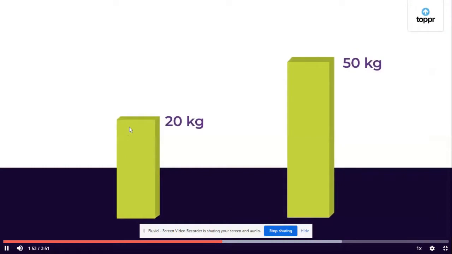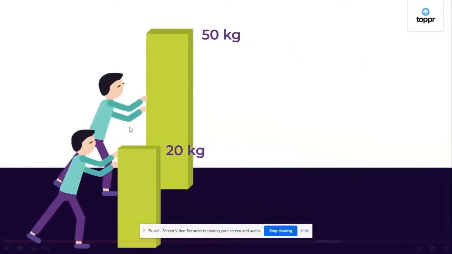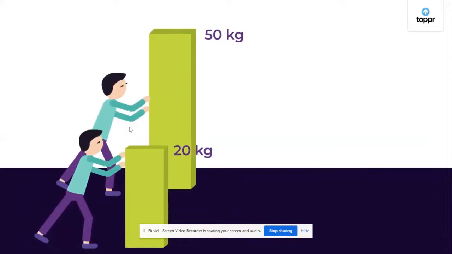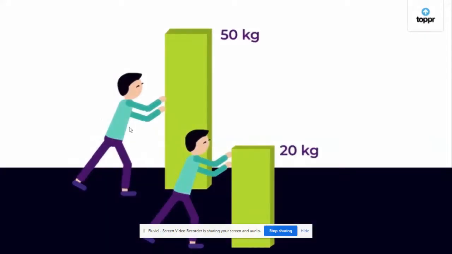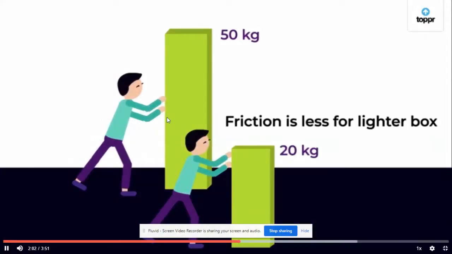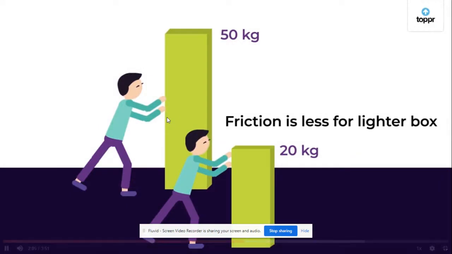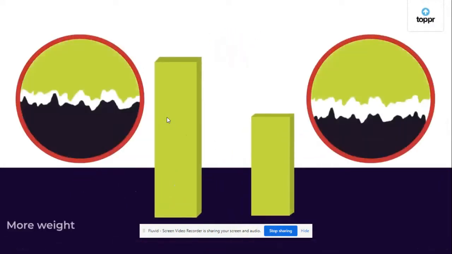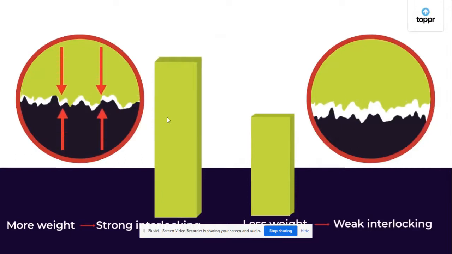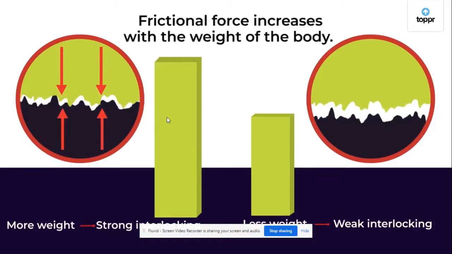But the nature of the surface is not the only factor on which friction depends. Consider two boxes. One is heavier than the other. Which one do you think will be easier to move? The lighter one, right? That means the friction is less for the lighter box compared to the heavy box. And why is that? Because the heavy box pushes the surface with a greater force, it makes the interlocking between the two surfaces strong and hence increases the friction. So we can say frictional force increases with the weight of the body.